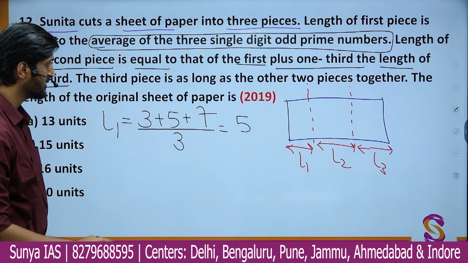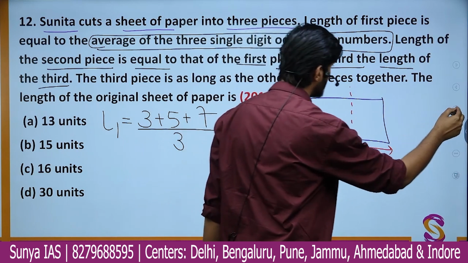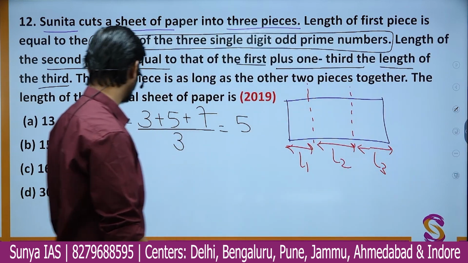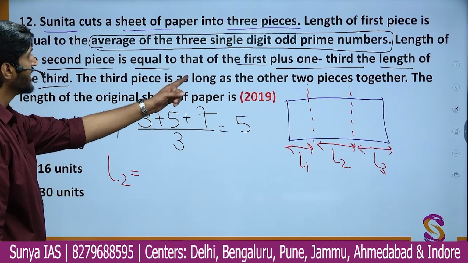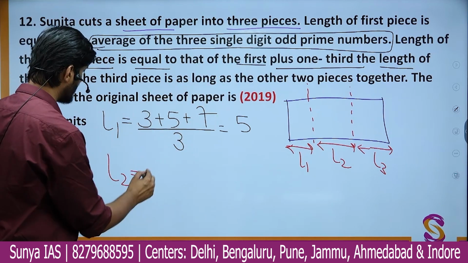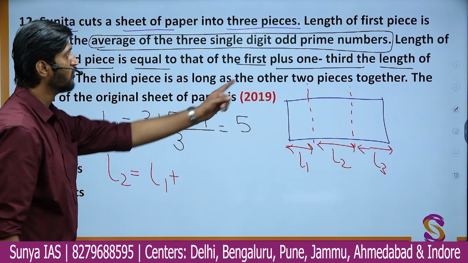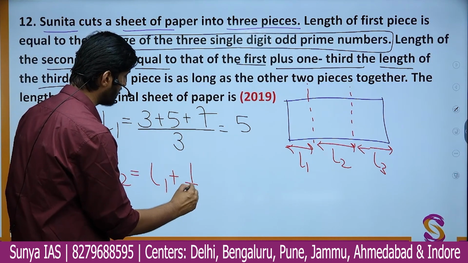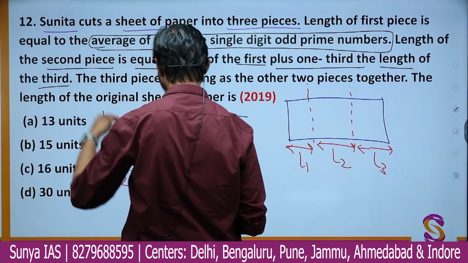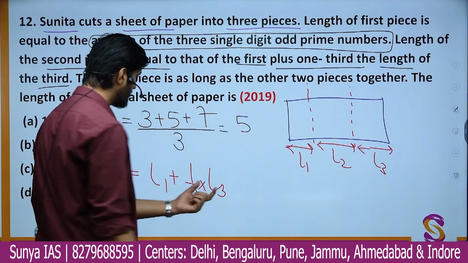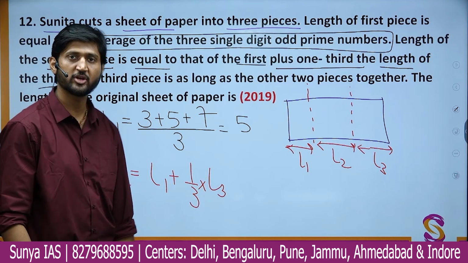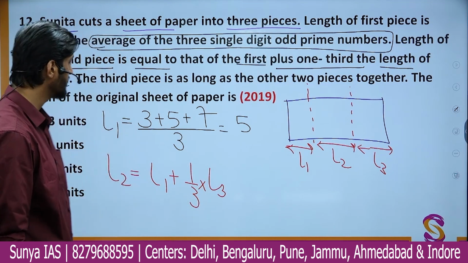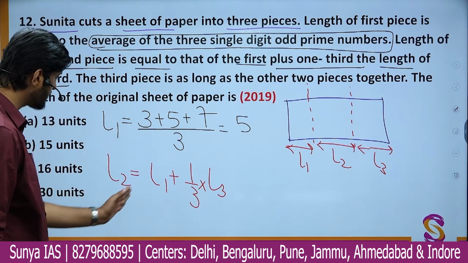So it simply says that the length of the second piece L2 is nothing but equal to that of the first, that is L1, plus 1/3 of the length of the third piece, that is L3. So we have this another equation, L2 is equal to L1 plus 1 by 3 L3. Now what we can do here is that just send this L1 on the other side.